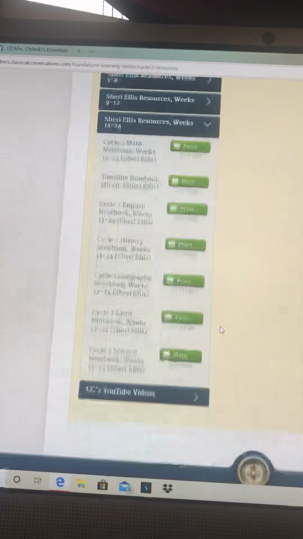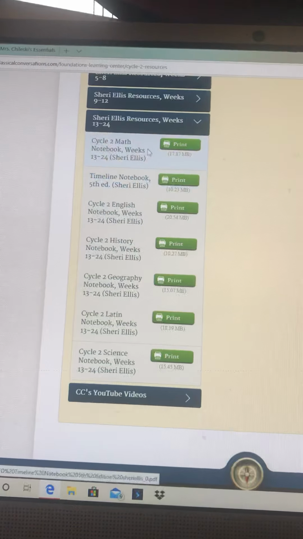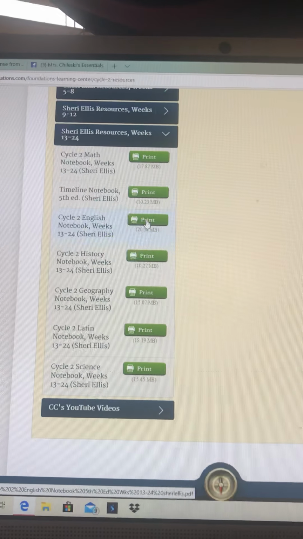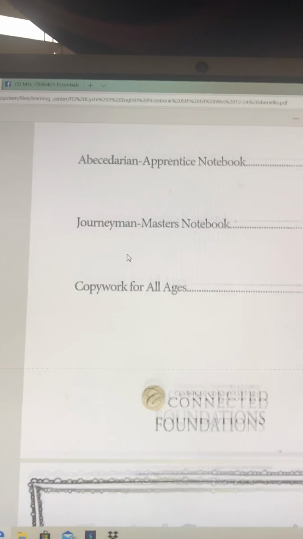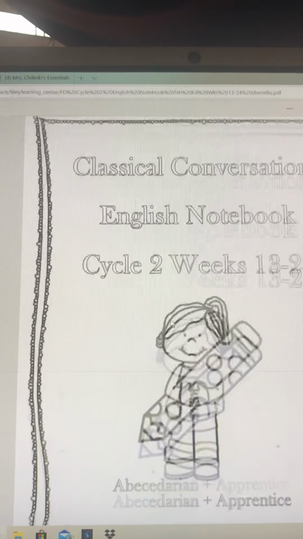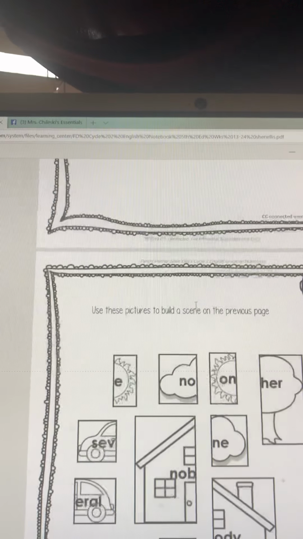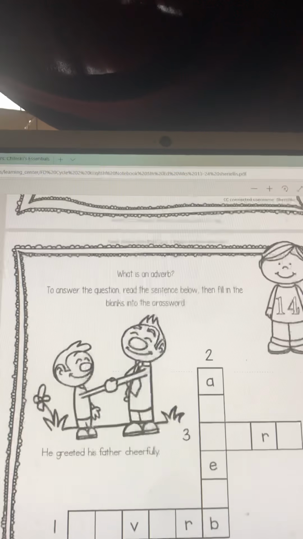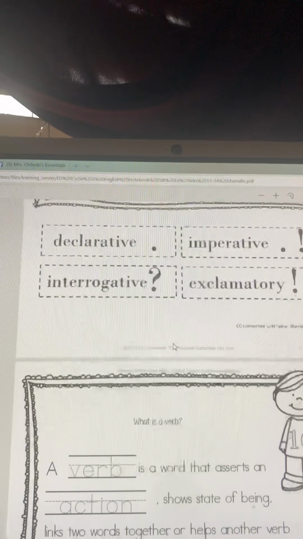Here is her workbook for all of the different tiers. She has workbook sheets for all the different tiers and for all the different ages. So she has Abecedarian, journeyman, and apprentices. She's got the Abecedarian notebook, the journeyman master's notebook, and the copy for all ages. This is more Abecedarian, but here's more of a journeyman style, and they've got cut and paste worksheets that have to do with their memory work. And she has that for all of the subjects.